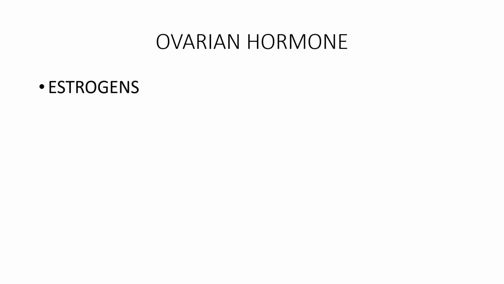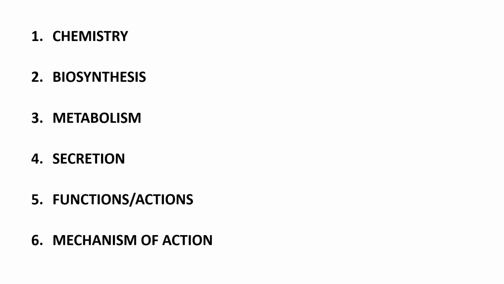The names of the hormones are estrogen, progesterone, relaxin. When we start discussing any hormone, there is a common formula for describing a hormone. We have to know about the chemistry or the structure of the hormone, how it is synthesized. Second, how it is secreted, and after secretion, how the metabolism occurs, and when it reaches the target organ, what are the gross functions of that hormone, and the mechanism of action of that hormone.